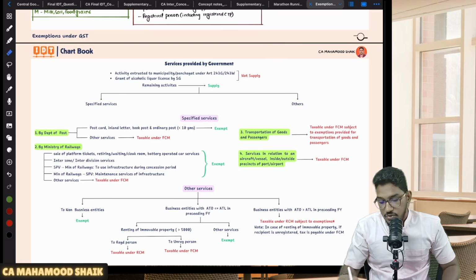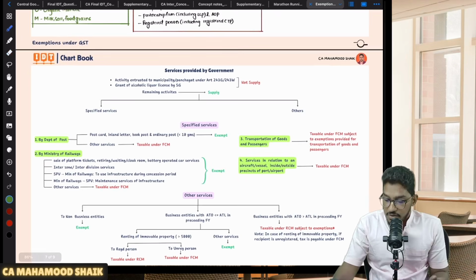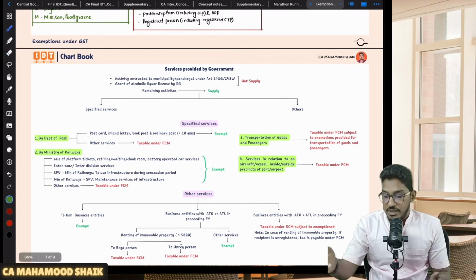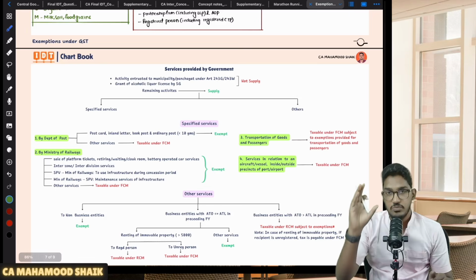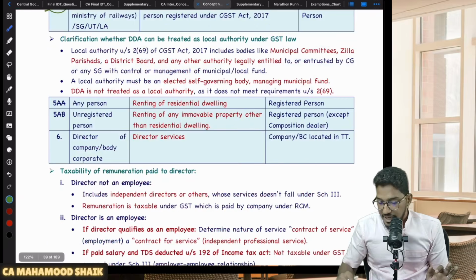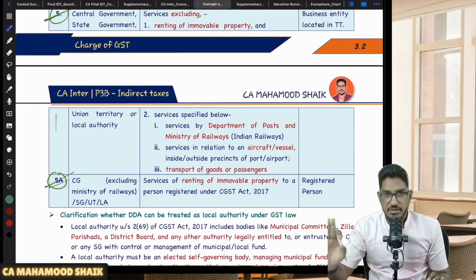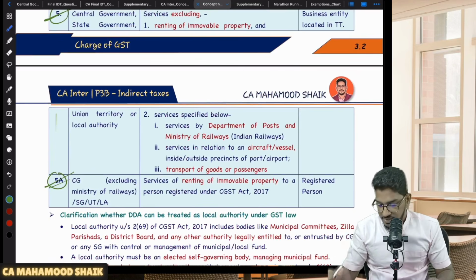Currently, please do keep it on hold. Why? Because here when RCM, when exempted, when taxable, all that I have summarized in one simple chart. So 5 and 5A I'm not covering now, because these two I will cover along with the exemptions. When exempted, when RCM, we will cover in one comprehensive chart.